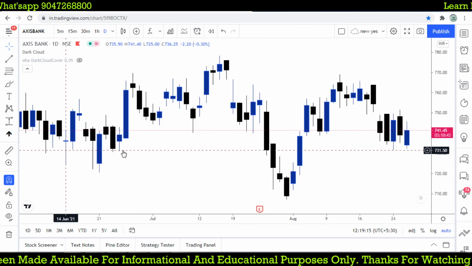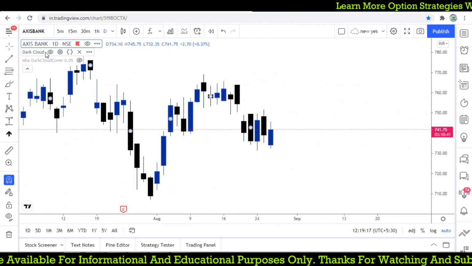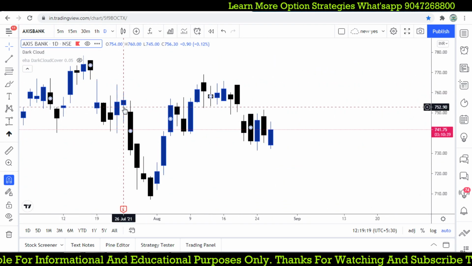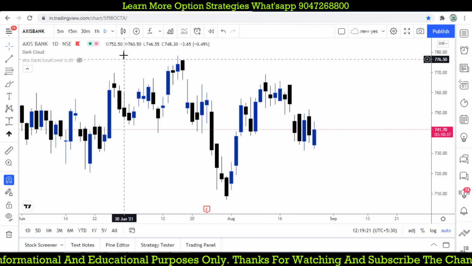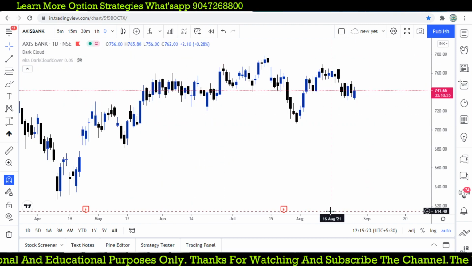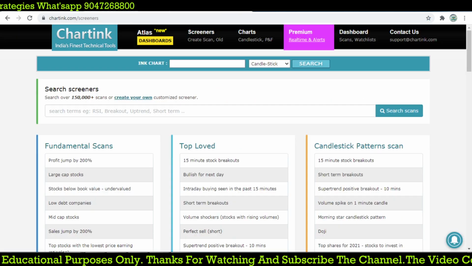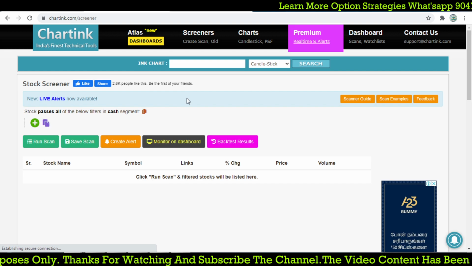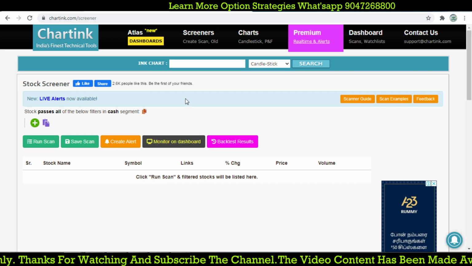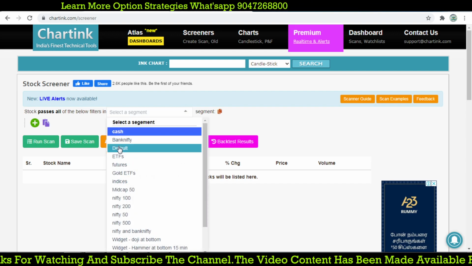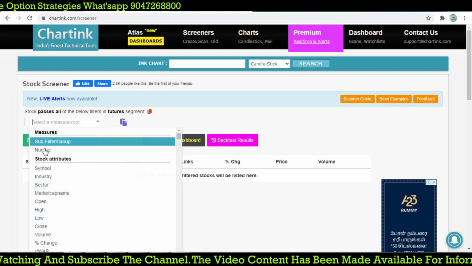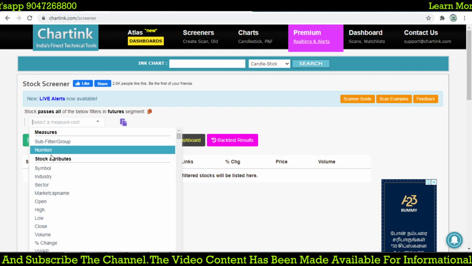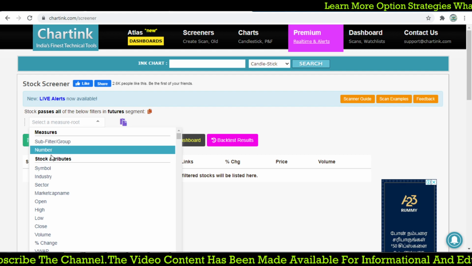After checking that there are no other candlestick forms, this indicator we have added in TradingView will filter it out. But doing all the stuff to analyze manually is quite difficult. That is why we are going to make the scanner in charting that will give you such a great result. Okay, I'm going to create it with the futures.